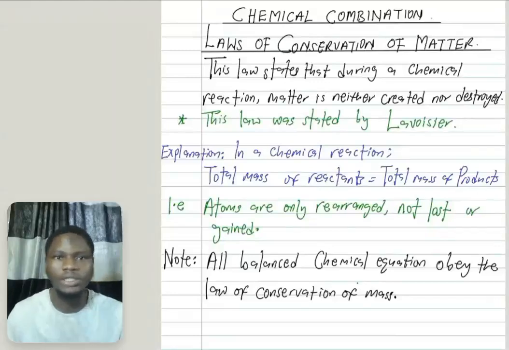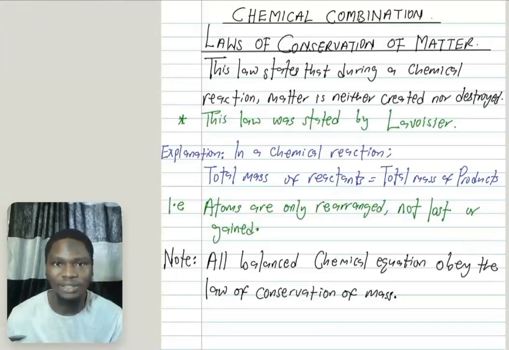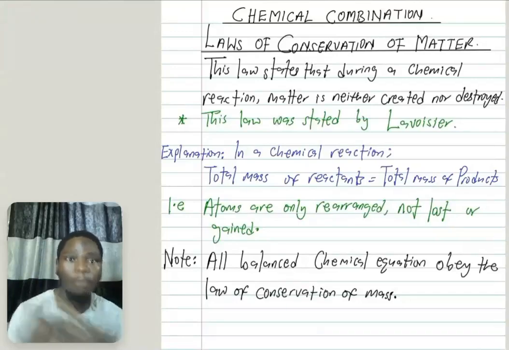Now let's study the law of conservation of matter in this video. This is the first of the laws of chemical combinations we are studying. This law states that during a chemical reaction, matter is neither created nor destroyed. Again, during a chemical reaction, matter is neither created nor destroyed. When you have a chemical reaction, have something in mind: a chemical reaction has this pattern, reactants reacting together to form products.